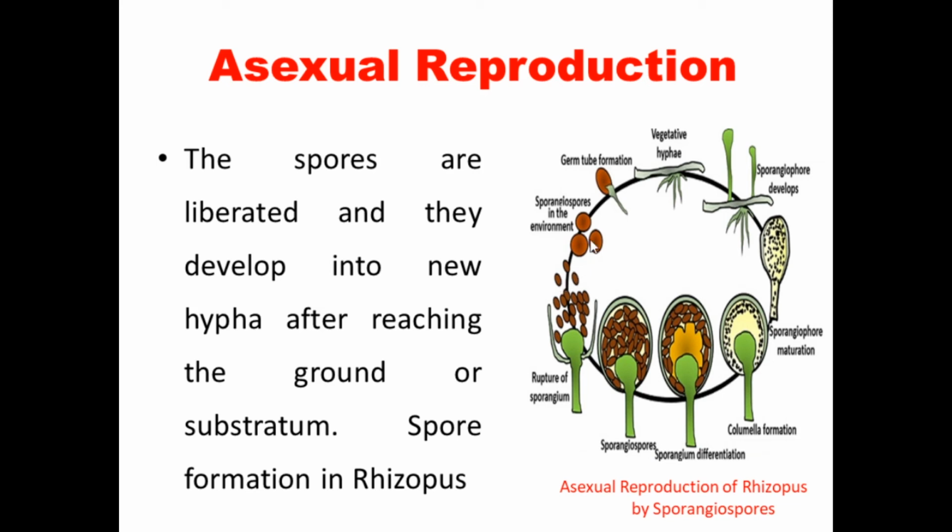So this is the one. What happens? Vegetative hyphae are present, so the spores are produced. After the spores mature, they are liberated into the environment, and new hyphae, or a new fungus, is produced. So it comes like a cycle. From here we should know what the substratum is. Substratum is the place where they are able to live, and the hyphae we know are of Rhizopus. This is one of the good fungi.